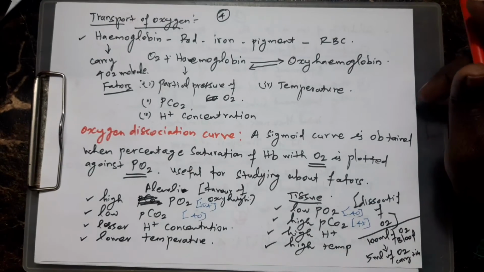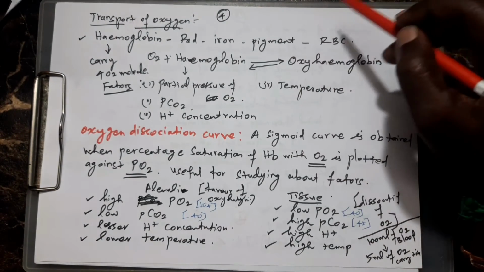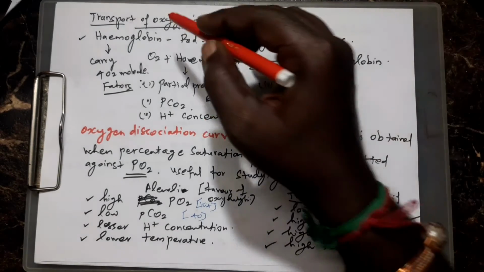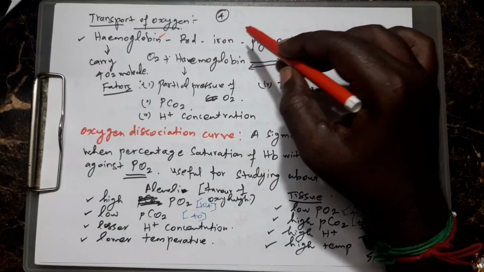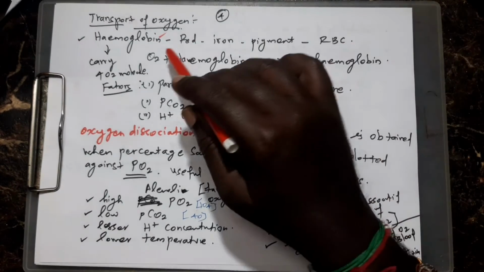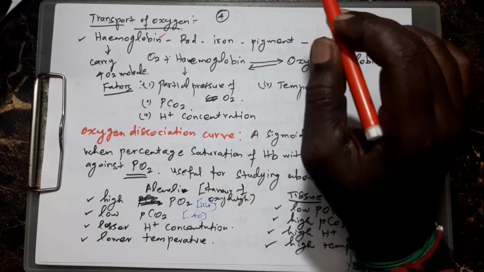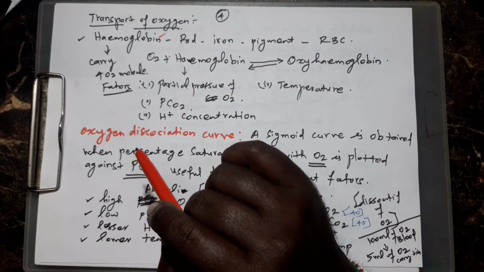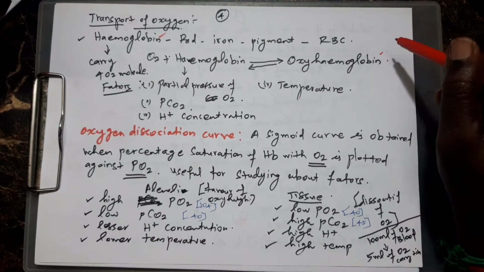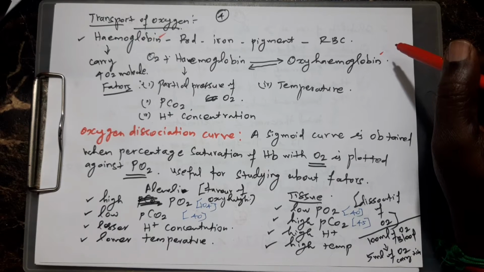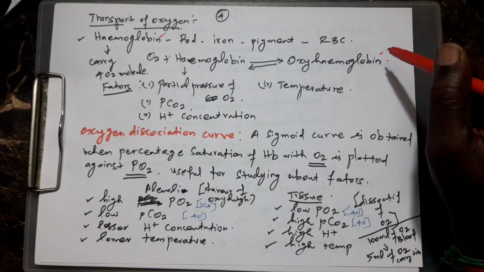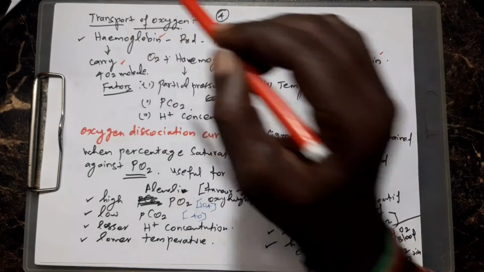Next, first we take the transport of oxygen. Oxygen is transported by hemoglobin, a red color pigment that consists of iron and is present inside the RBC. This hemoglobin is very important. How does it carry the oxygen? The oxygen combines with the hemoglobin to form oxyhemoglobin. Oxygen is carried in the form of oxyhemoglobin to the tissues. One hemoglobin molecule carries 4 oxygen molecules.